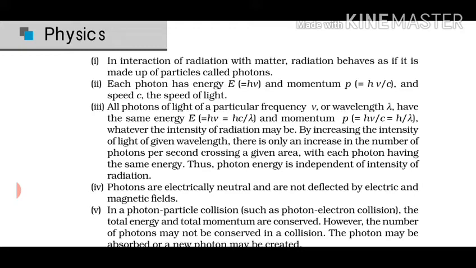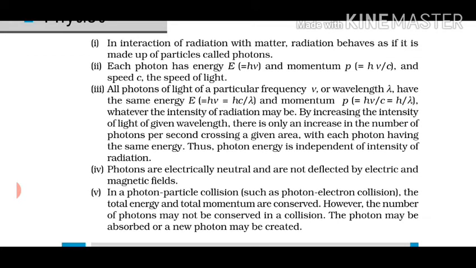Third point, all photons of light of a particular frequency or wavelength have the same energy. It means if all the photons have a particular frequency and wavelength, then all of them will have the same value of energy and momentum, because from the formulas of energy and momentum you can easily see that energy depends on frequency only and momentum depends on frequency, or we can say that they depend on wavelength. How? Because frequency is how much? Nu is c by lambda, and lambda here is the wavelength. So energy depends on frequency or wavelength, and if particles have the same frequency or wavelength, they will have the same energy or momentum.